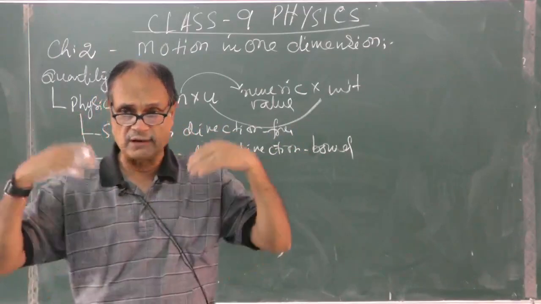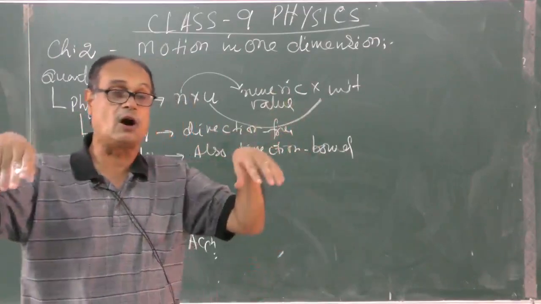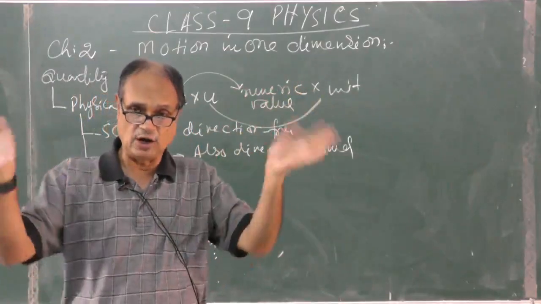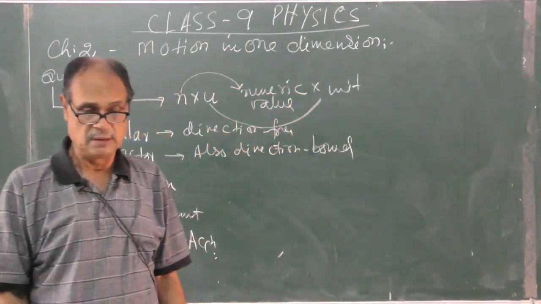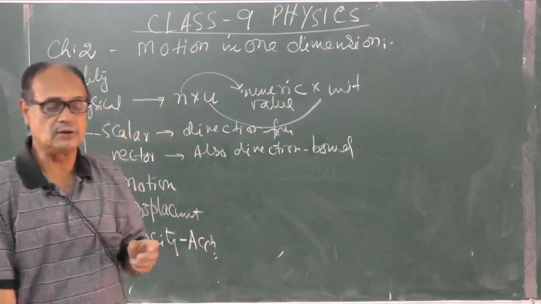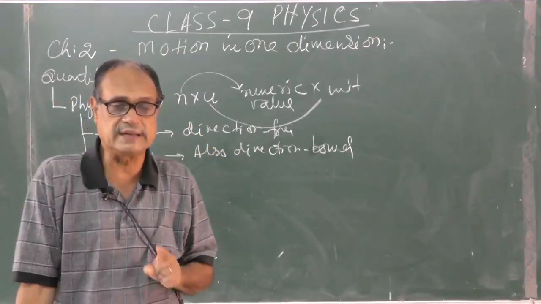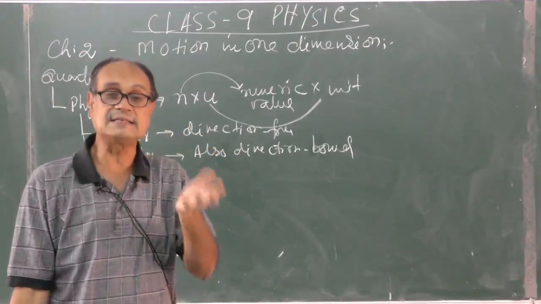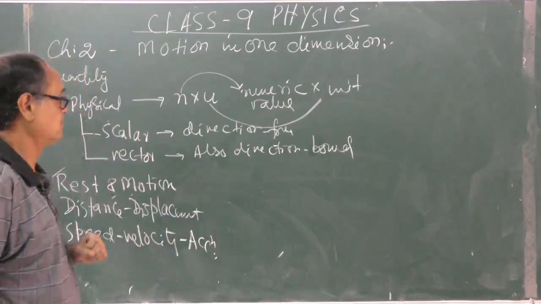But if you look around, there may be many other objects which may be moving, which may not be in the rest position, but we don't know it. We can only refer to the immediate surroundings, because they are visible and understandable at this point of time.